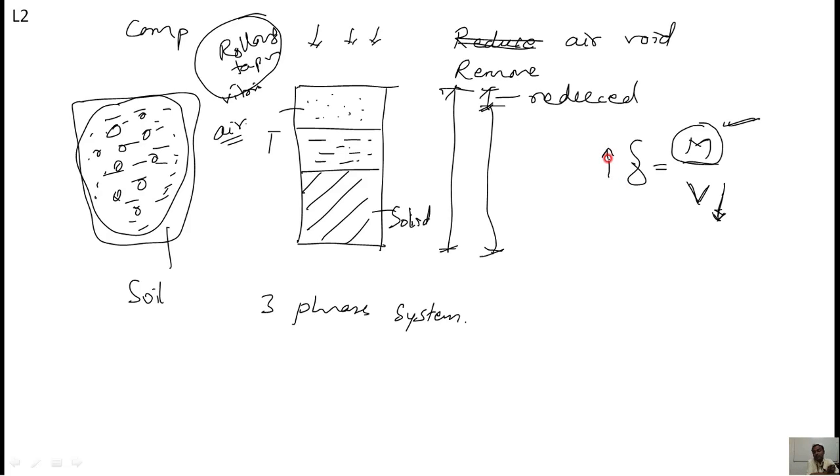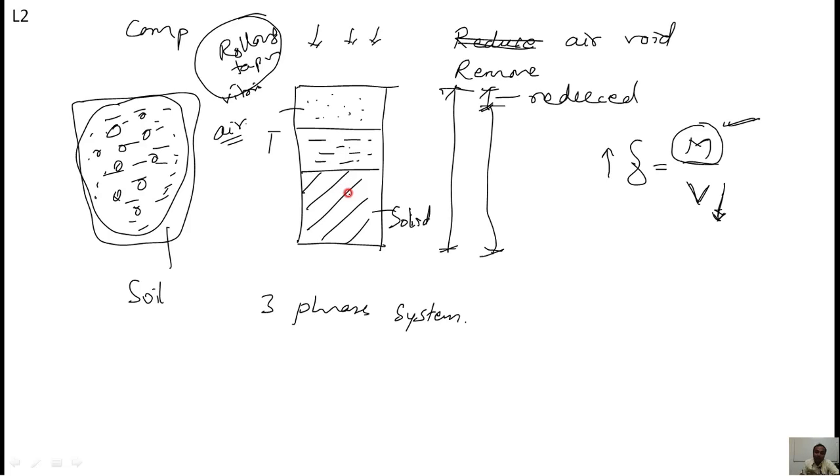This is called ideal compaction: keeping mass constant and compacting to increase the density. Why is it called ideal? Because practically we will not achieve maximum density this way, as it is impossible to remove all the voids.